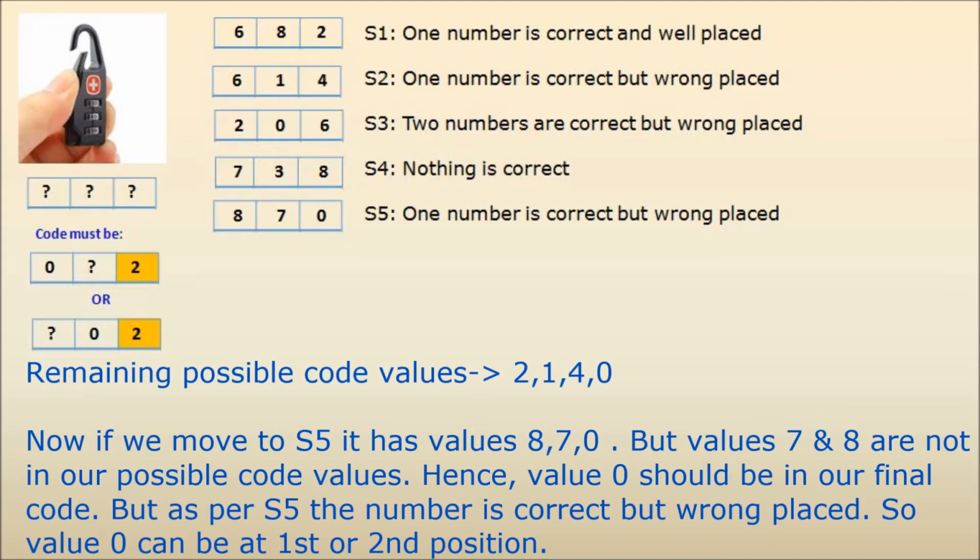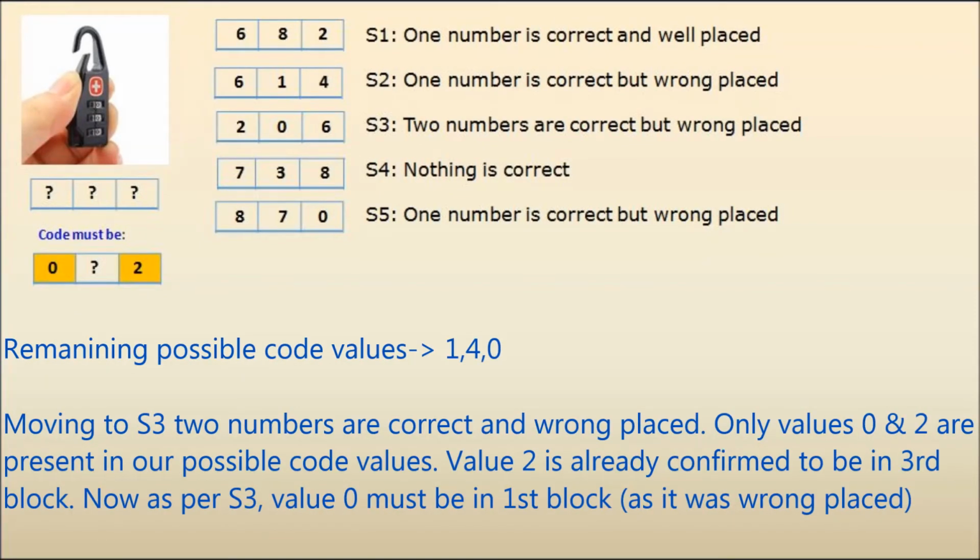Now if we move to S5, it has values 8, 7, 0. But values 7 and 8 are not in our possible code values. Hence, value 0 should be in our final code. But as per S5, the number is correct but wrongly placed. So value 0 can be at the first or second position. Remaining possible code values are 1, 4, 0.